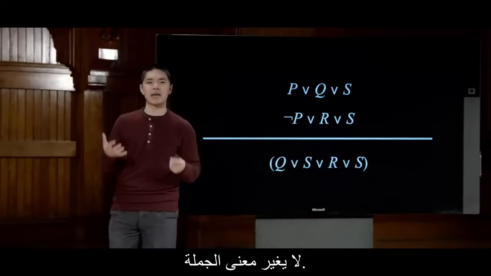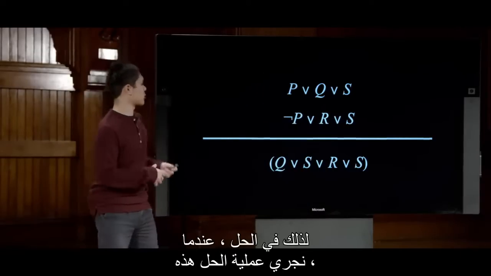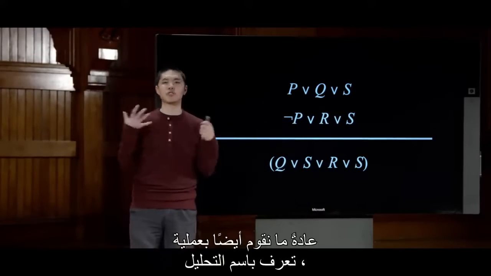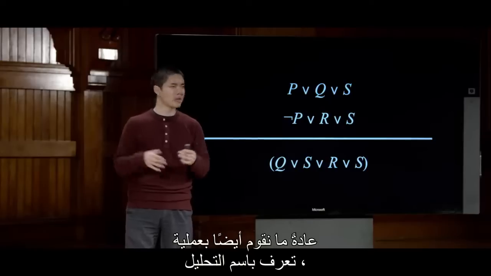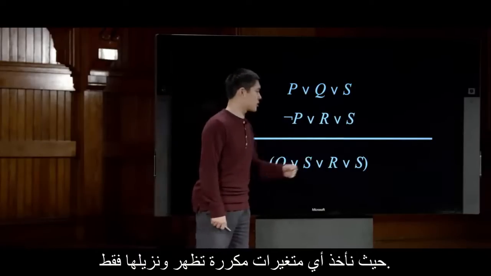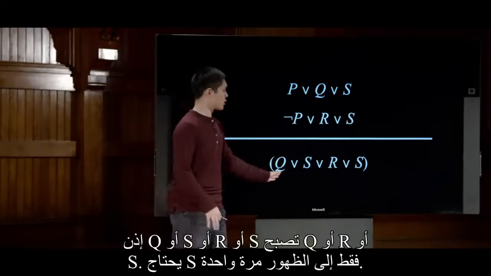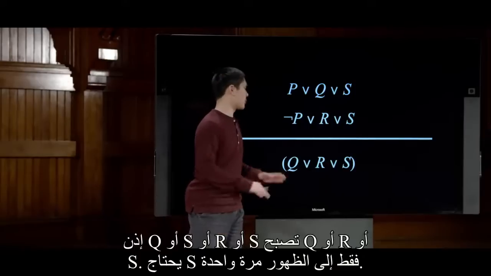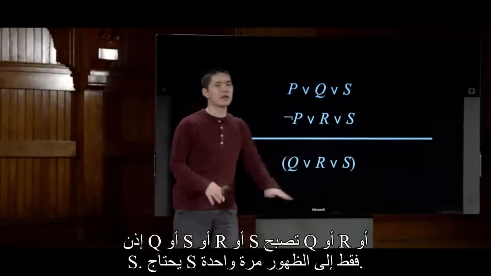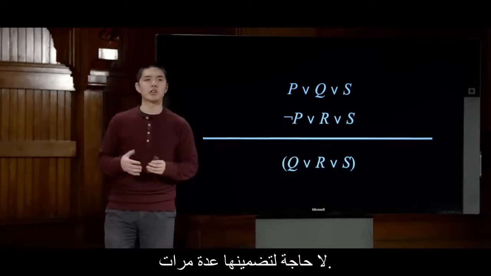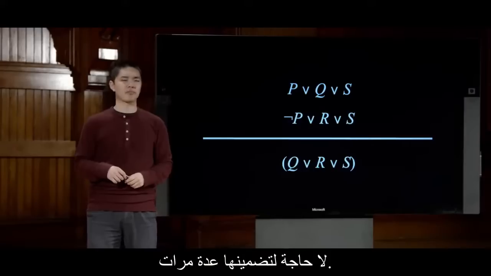It doesn't change the meaning of the sentence. So when we do this resolution process, we'll usually also do a process known as factoring, where we take any duplicate variables that show up and just eliminate them. So Q or S or R or S just becomes Q or R or S. The S only needs to appear once, no need to include it multiple times.